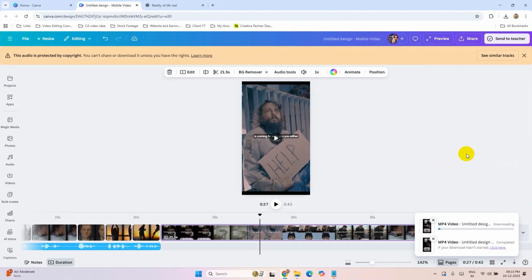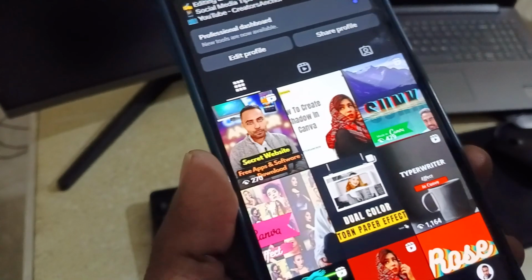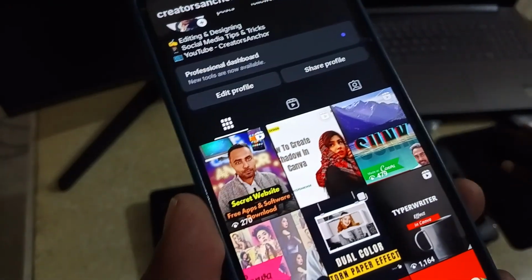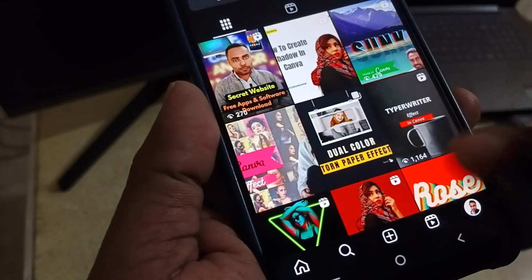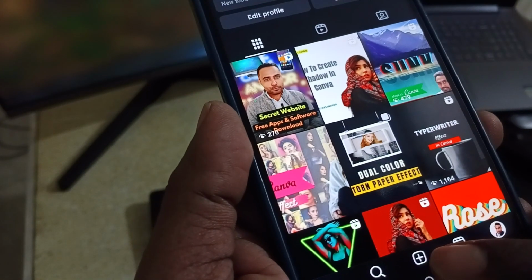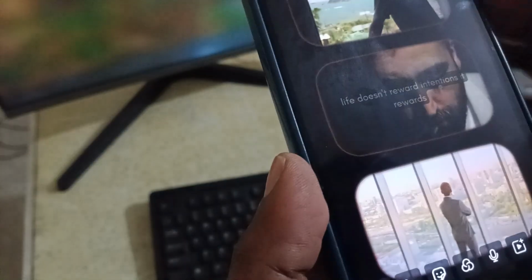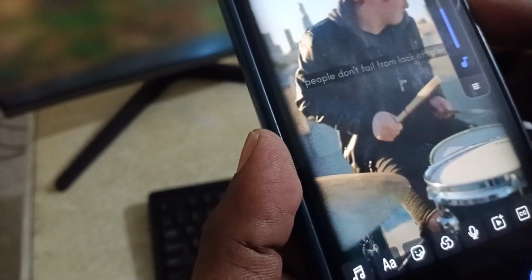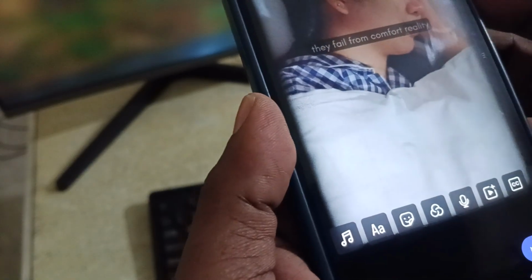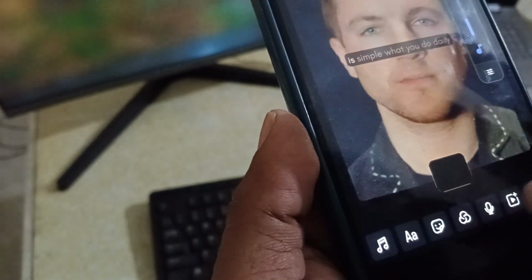Now I will show how you can add background music while uploading a reel. First open your Instagram account, then tap this plus icon here and upload the reel that you have created. Most people don't fail from lack of talent. They fail from comfort. To add background music, tap on this music icon here.